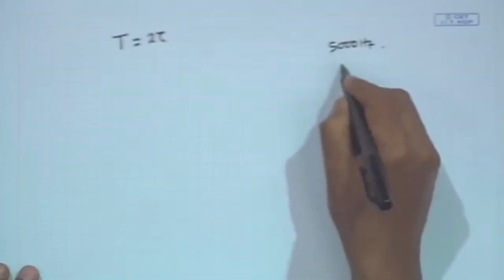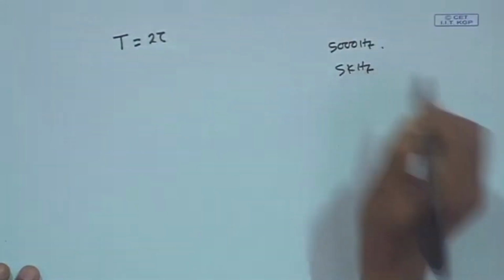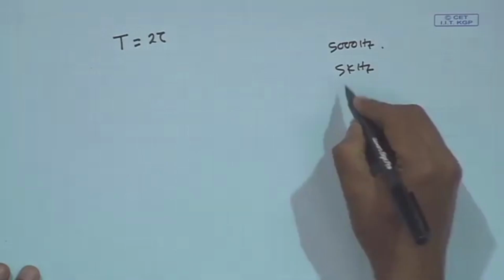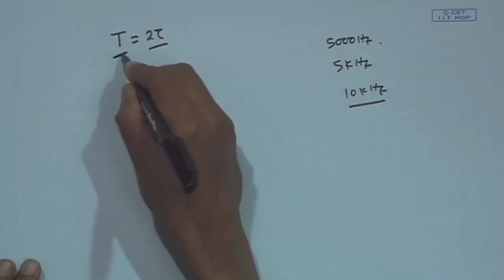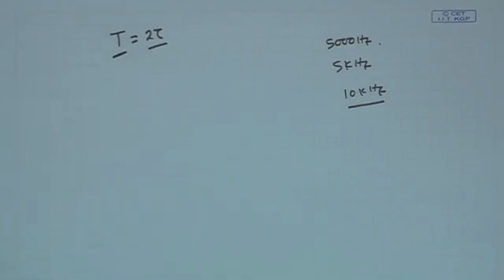What is the sampling frequency? 10 kilohertz. So, the band limit is 5 kilohertz and the Nyquist criterion gives 10 kilohertz. If I want to meet the Nyquist criterion with this 2 tau delay, then 2 tau must be equal to the sample period.